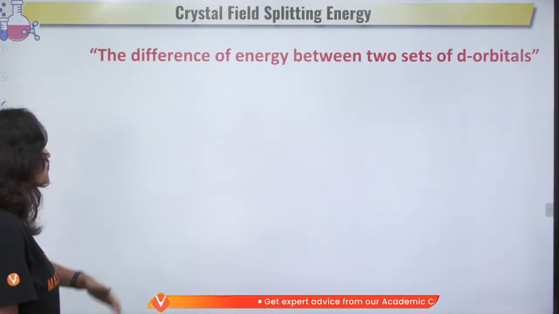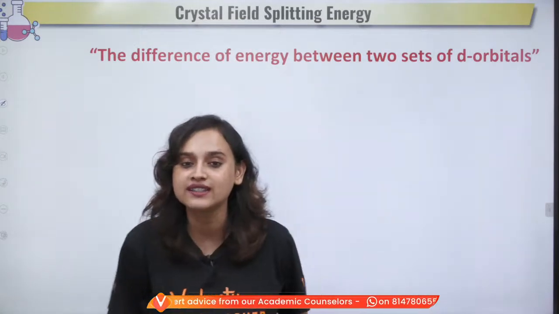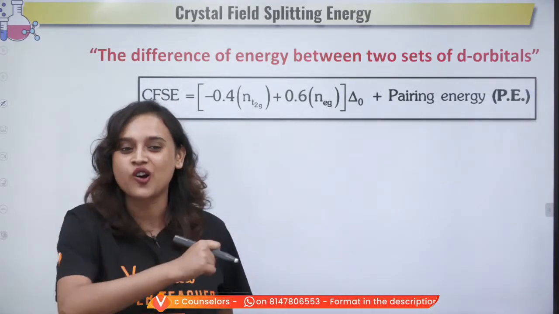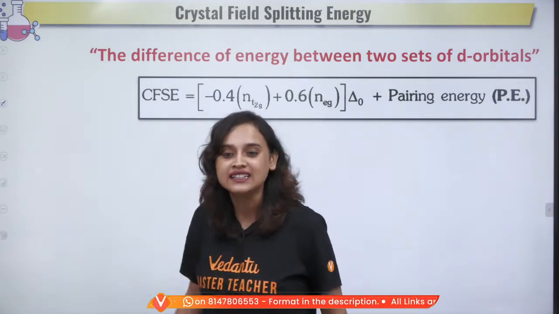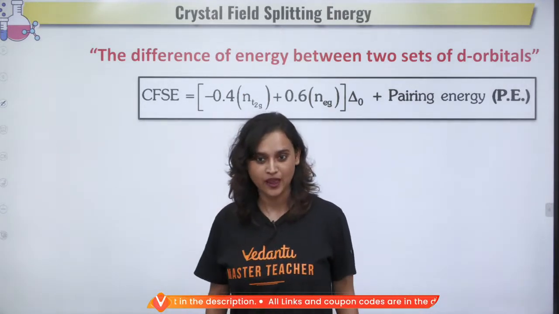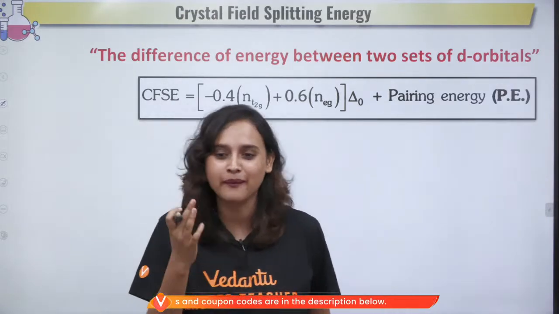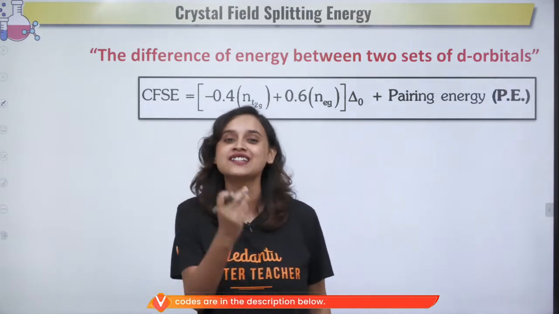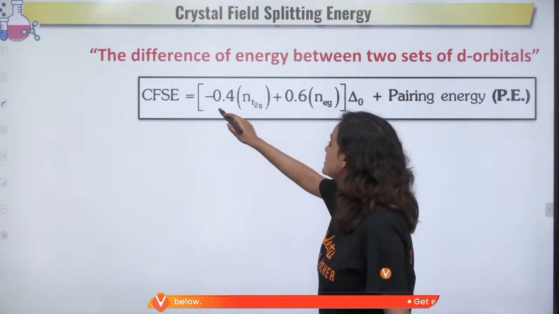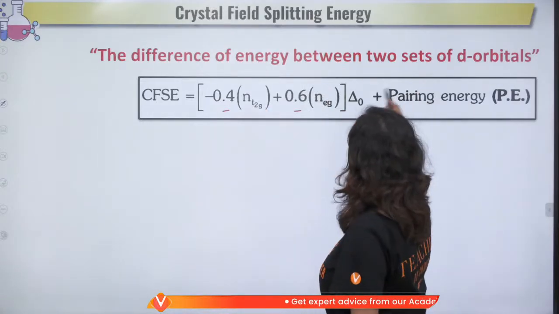So we understand. Now, the difference of energy between the two sets of d orbitals, what is this called? Any idea what is this called? This is called your CFSE, that is crystal field splitting energy. Okay? Crystal field splitting energy. Now that is given as minus 0.4 NT2G plus 0.6 NEG delta.